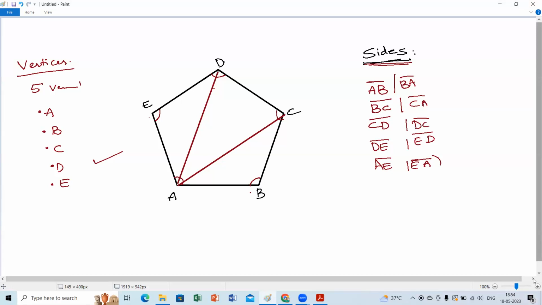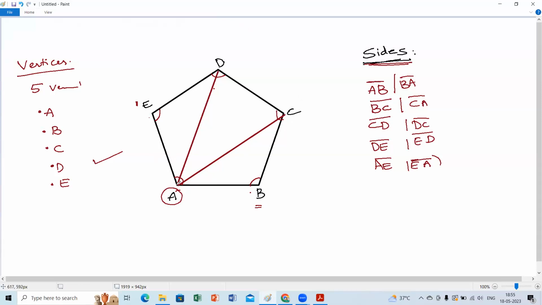Very good, Advika, your point is correct. With respect to A, who are neighbors to A? B and E. Those are adjacent vertices. If you connect non-adjacent vertices, those are called diagonals. What are non-adjacent vertices to A?